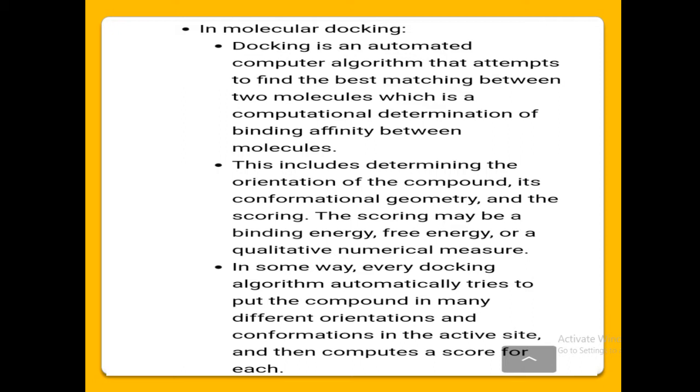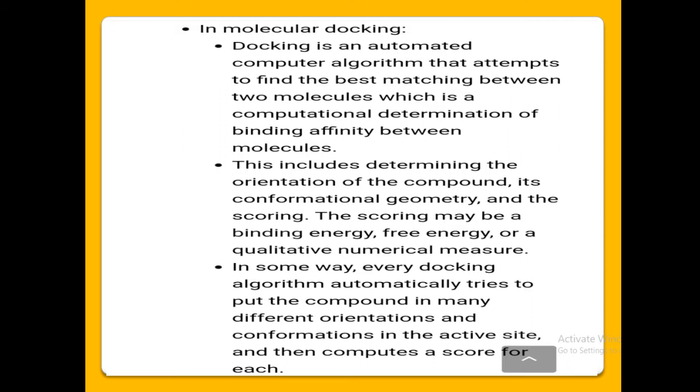What is this docking? Docking is an automated computer algorithm that attempts to find the best matching between the two molecules, which is a computational determination of binding affinity between molecules.